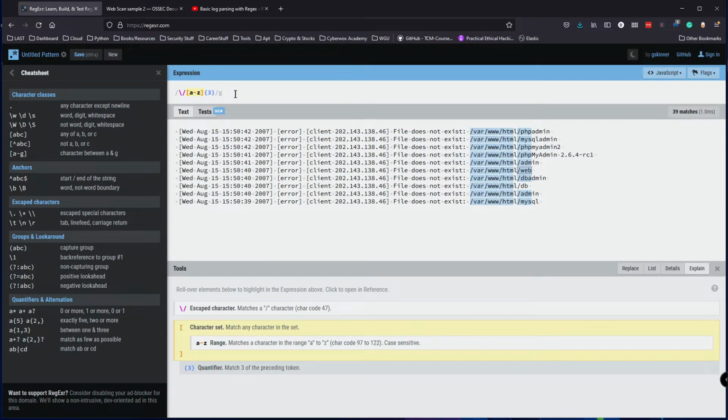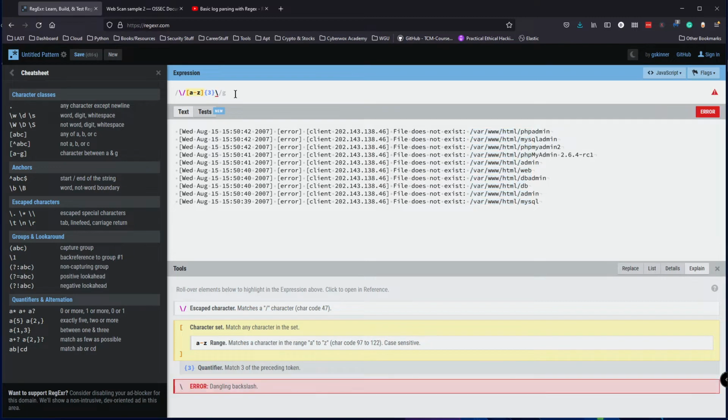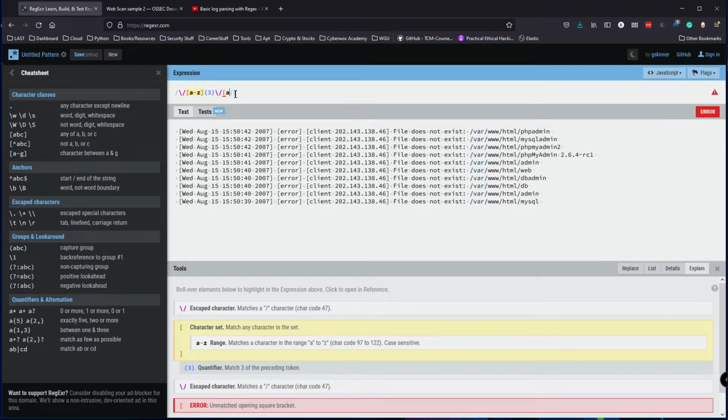Okay. And then once again we have to escape the slash with a backslash, and then we enter the same parameter for that because it's www. So let's enter A to Z to specify letters, and then we'll enter 3 to specify 3 characters because we're looking at www, and then escape it again, and then we want to specify HTML, so A to Z. If we're looking at only HTML, then that would be 4 characters.